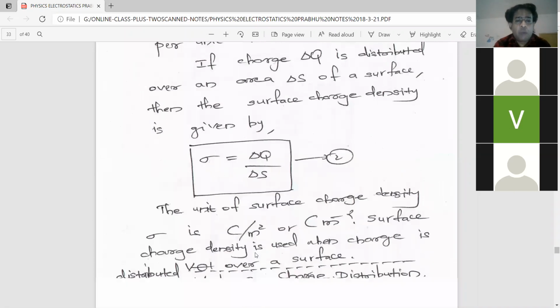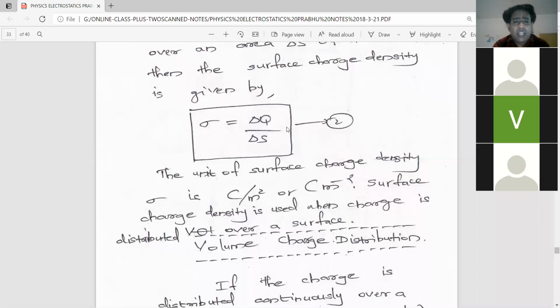What will be the unit for surface charge density? It can be found from the equation itself. From the equation delta Q by delta S, what is the unit for charge? Coulomb, right? And what is the unit of delta S? Delta S is the small surface area, so what is the unit of area? Meter square. So the unit of surface charge density sigma is coulomb per meter square, or coulomb meter raised to minus 2. Surface charge density is used when charge is distributed over a surface, as I already explained. Am I clear to you?